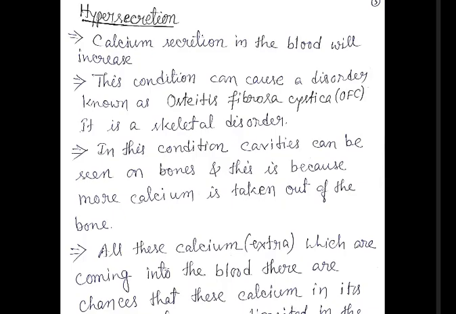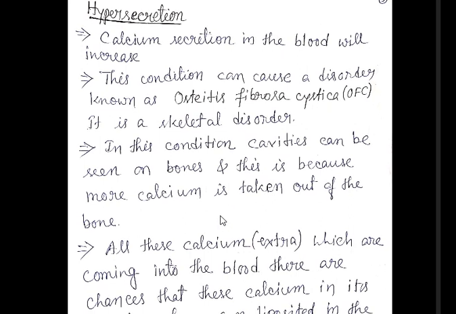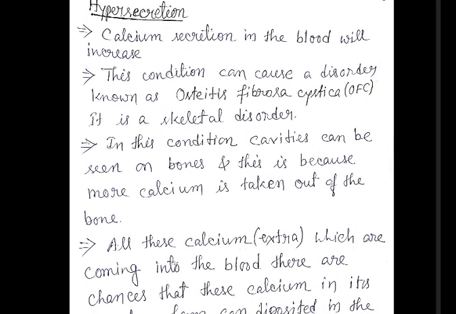Next is hypersecretion. If it is secreted in more than normal quantity, that means maximum quantity, more quantity, what will happen? See, due to the hypersecretion of parathormone, the osteoclast cells feed excess amount of bone unnecessarily. अगर ज्यादा भी PTH रिलीज होगा तो ज्यादा osteoclast सेल को स्टिमुलेट करेगा, तो ज्यादा कैल्शियम बोन से निकल जाएगा unnecessarily, right? As a result, what will happen?